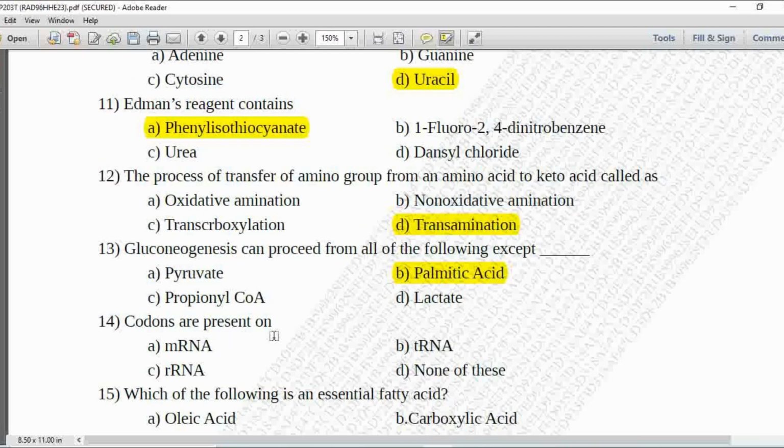Next MCQ, codons are present on option A mRNA, B tRNA, C rRNA and D none of these. So codons are present on mRNA. So option A is correct.